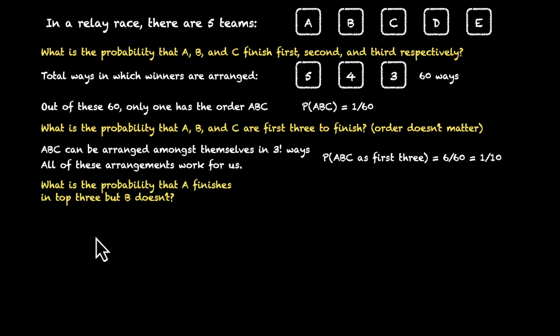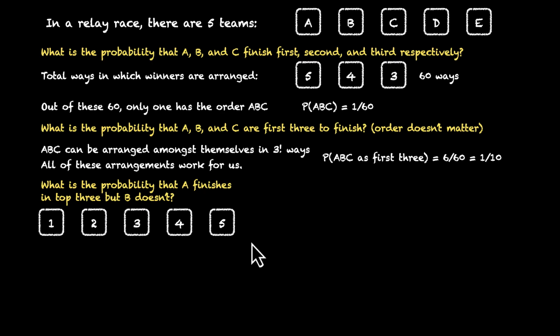Here's the next one. What is the probability that A finishes in top 3, but B doesn't? Pause the video, try this on your own. Okay. So we need to figure out the probability of these 2 events happening. Both of them have to happen. A has to finish in top 3, which means A is a winner, but B doesn't, which means B is not a winner.